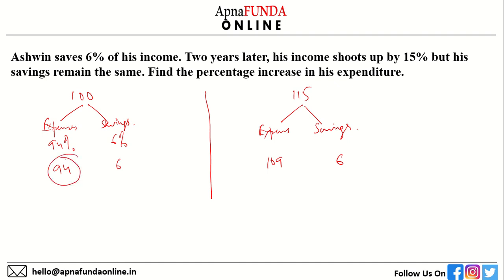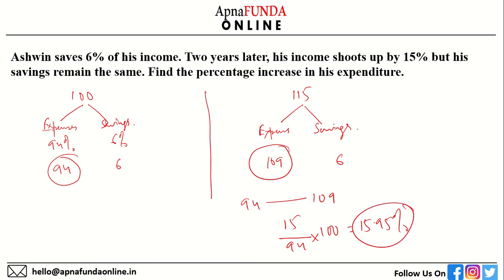So earlier his expenses were 94. Now his expenses are 109. So 94 to 109, that is an increase of 15. The base is 94. If you multiply it by 100, you will get your answer as 15.95%. This is my answer. I hope you have followed along with me. I hope you are able to solve this.